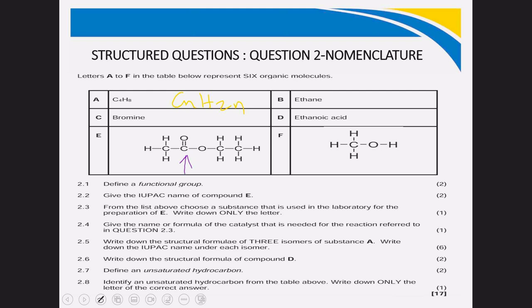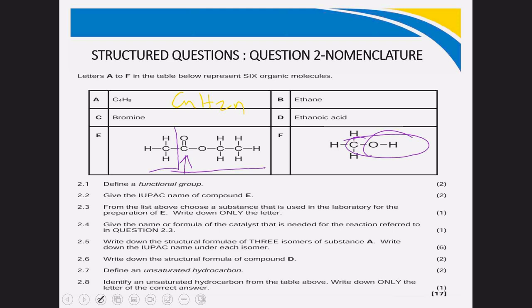This is an ester. So this first part is derived from the alcohol, and this one is derived from the carboxylic acid. And then we have C bonded to OH, which is the functional group of an alcohol. That's how you analyze your question 2. So it becomes easy now to answer the question.